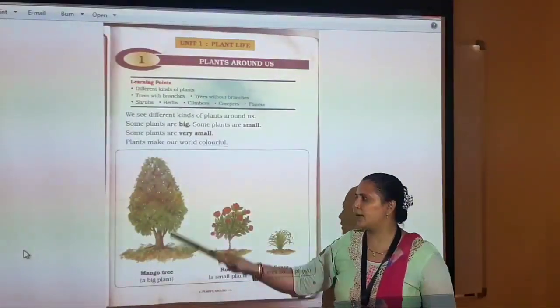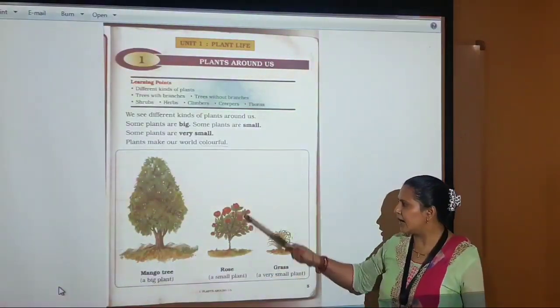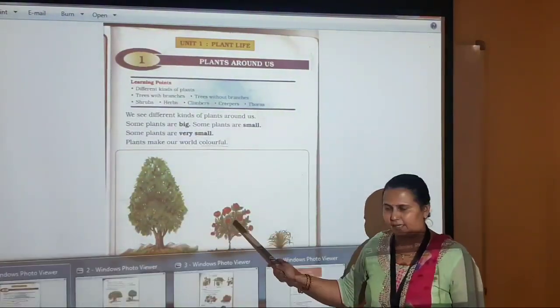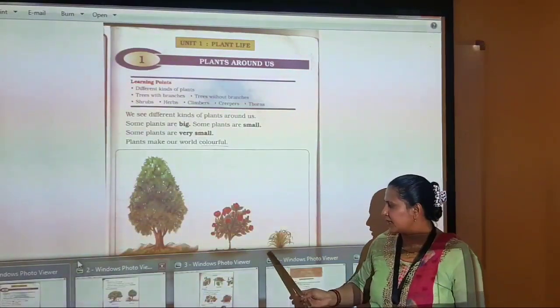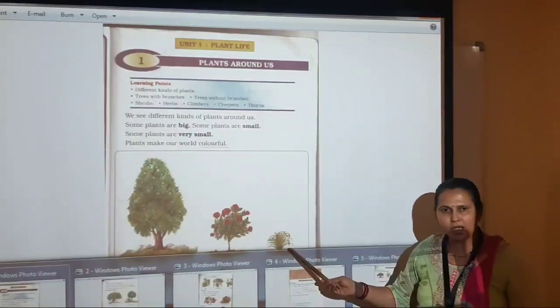Mango tree, a big plant. You can see properly. Rose, a small plant. It is smaller than tree. Grass, a very small plant. It is smaller than shrubs. Shrubs, herbs.